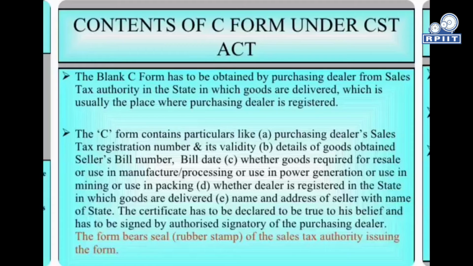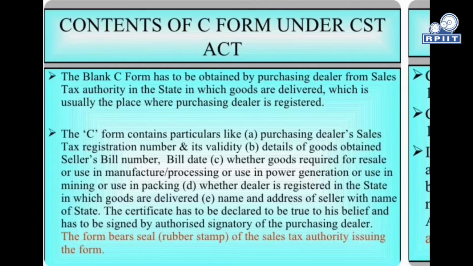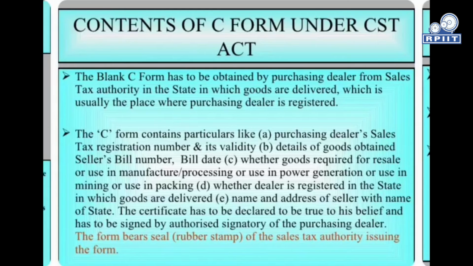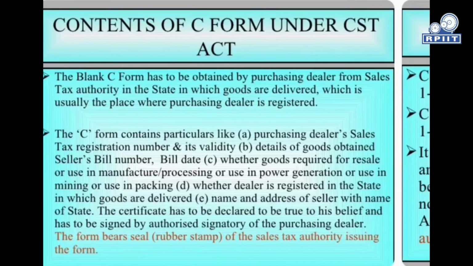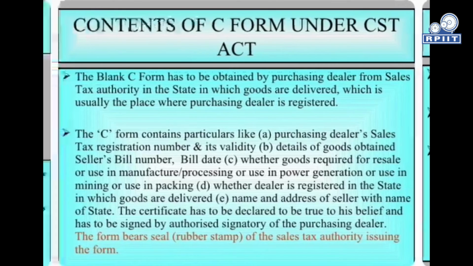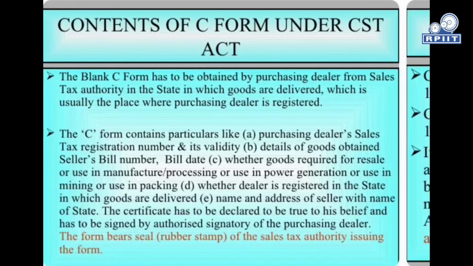It also states whether the dealer is registered in the state in which goods are delivered, and the name and address of the seller with the name of the state. The certificate has to be declared to be true to his belief, and to be signed by the authorised signatory of the purchasing dealer. The form bears the seal of the sales tax authority issuing the form.